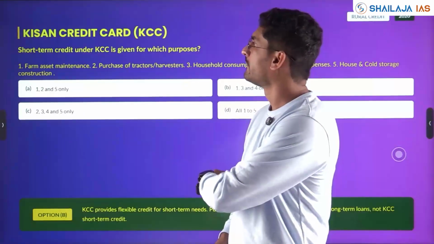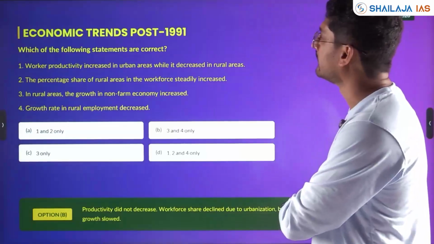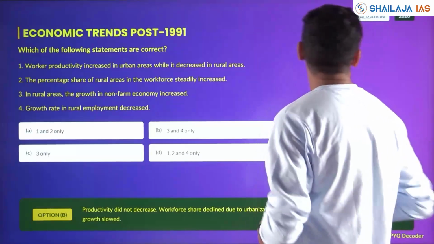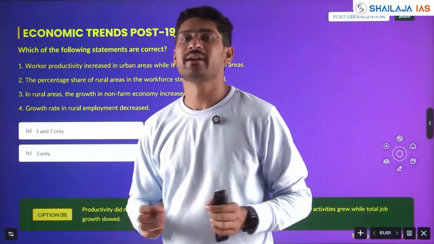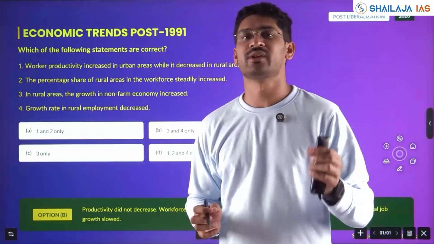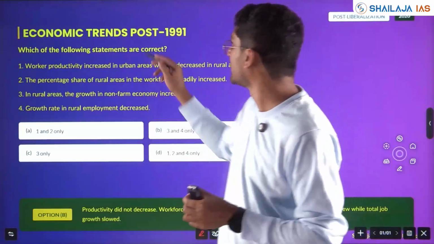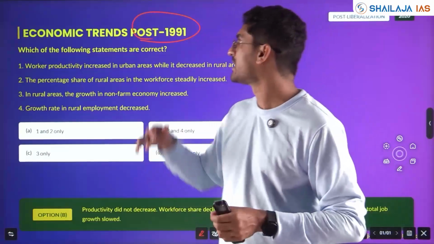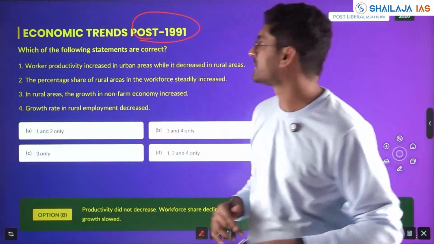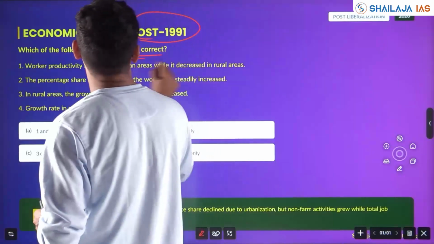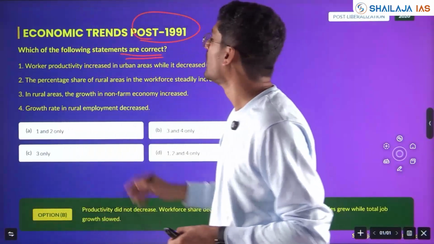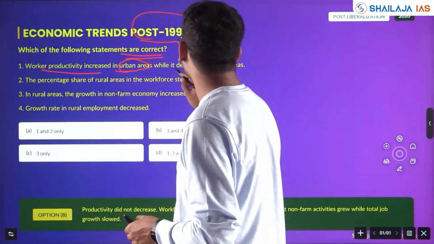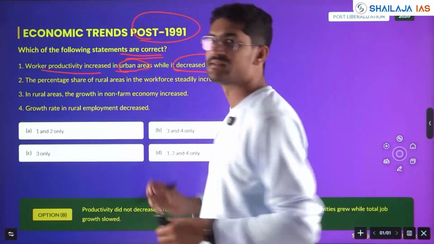So next, I think, yeah. So this is the last question. We'll see, asked in 2020. Economic trends, see agricultural evolution during independence, post-independence, during 1991 economic reforms, LPG reforms, post trends he has asked. Which of the following statements are correct? Post 1991, worker productivity increased in urban areas while it decreased in rural areas.